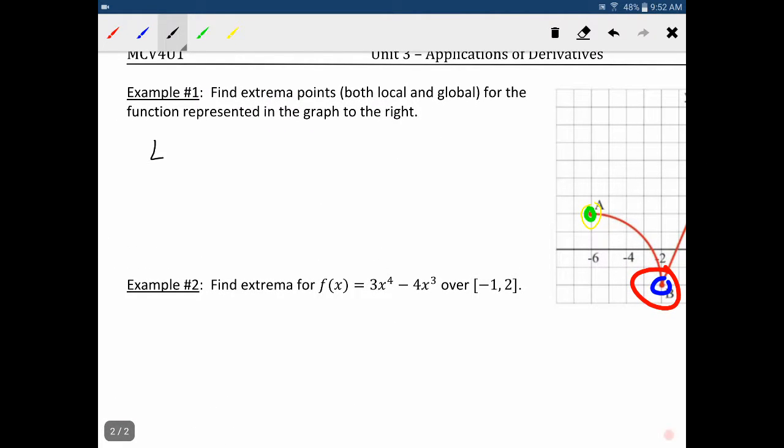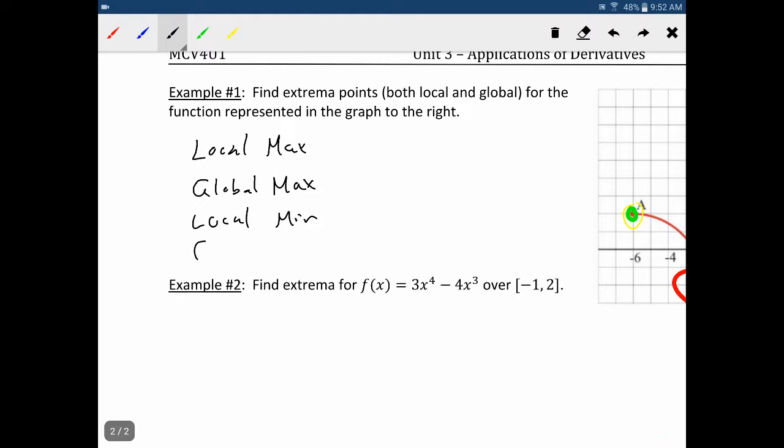So we can just say we've got local max, global max, local min, global min.